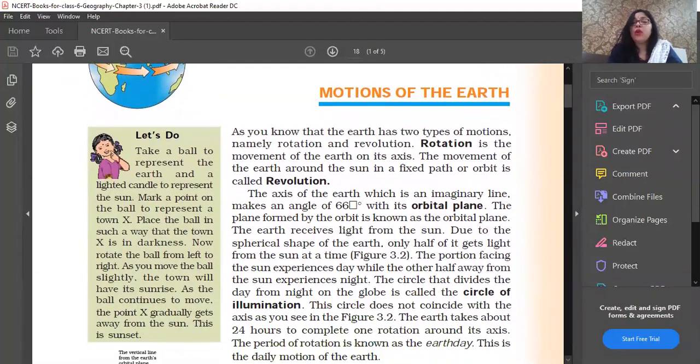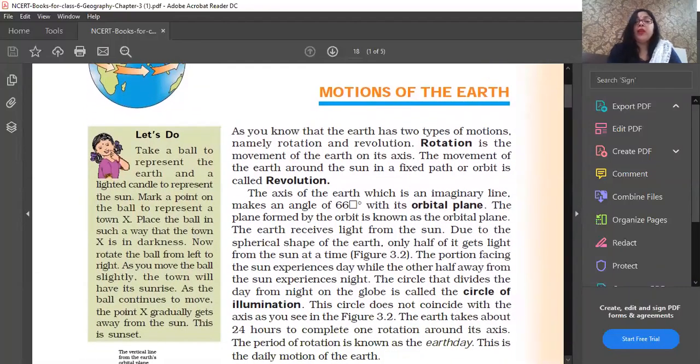Now, what is the imaginary line that makes an angle of 66.5 degrees with the orbital plane? The plane formed by the orbit is known as the orbital plane. What is the angle that makes a 66.5 degree angle?